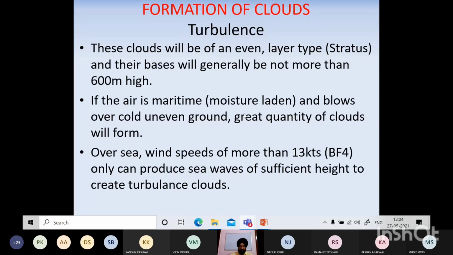If air is maritime, moisture laden, and blows over cold uneven ground, a great quantity of clouds can form. And over sea, wind speed of more than 13 knots can produce sea waves of sufficient height to create turbulence. Now if the sea surface is smooth, then the air does not get obstruction, but if there are high waves, then also it gets an obstruction like this. If you see,